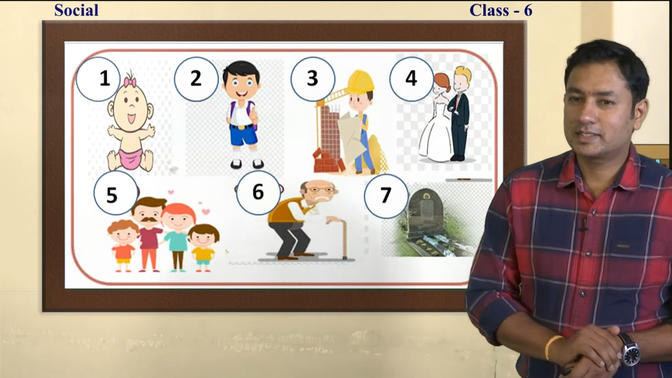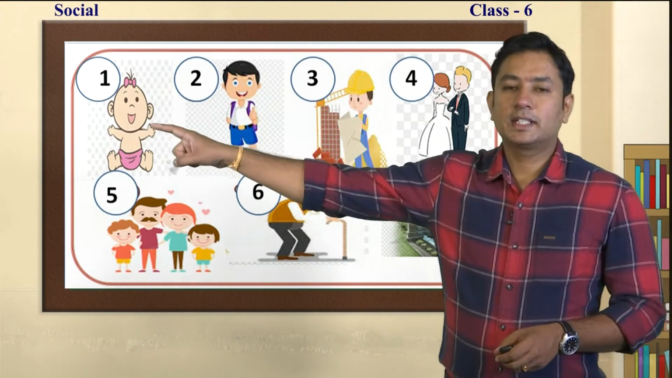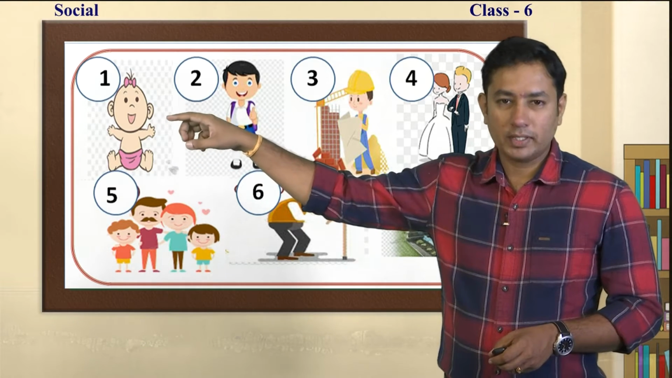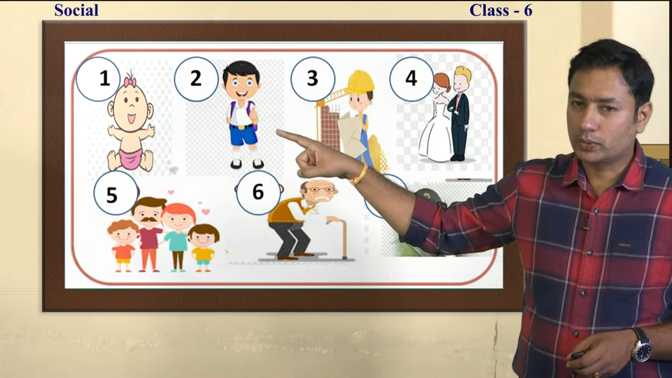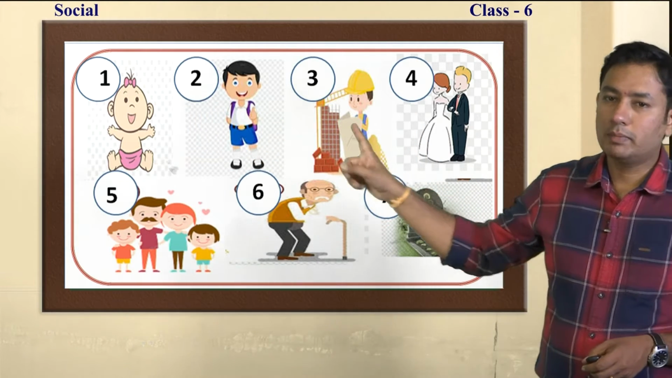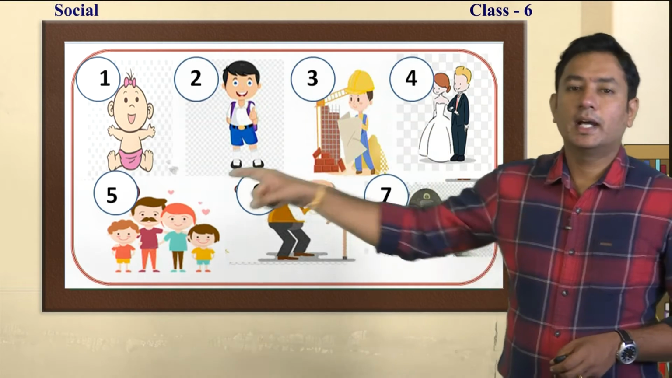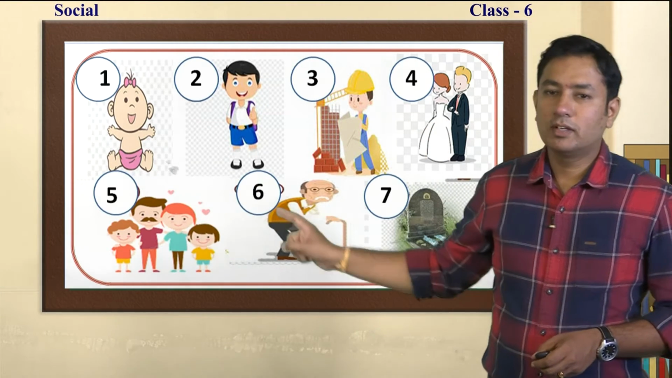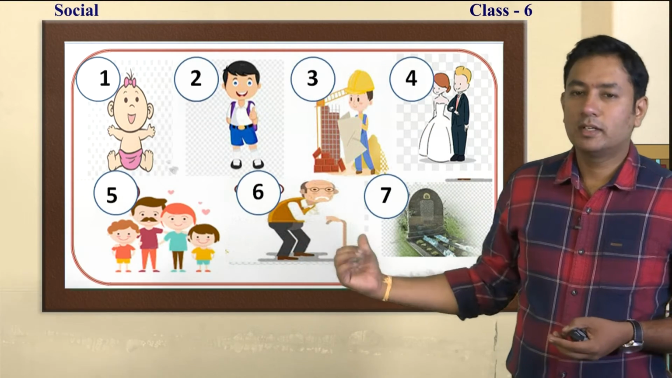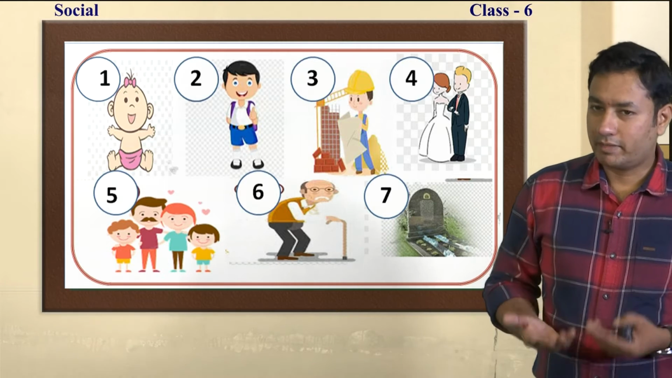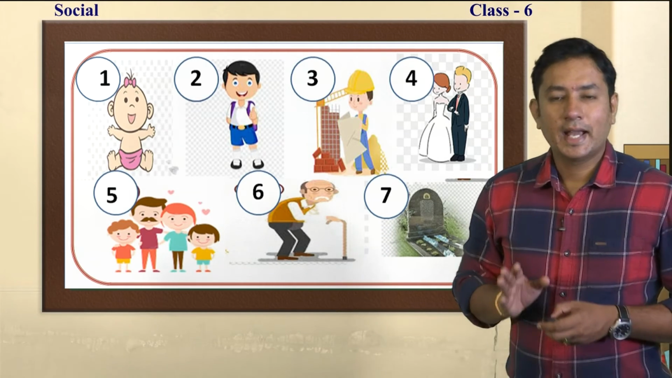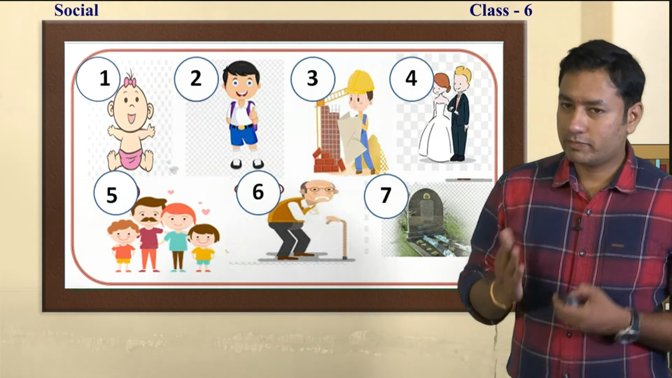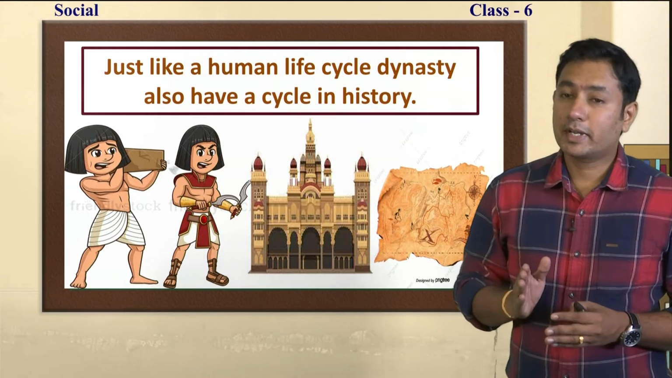See, here is the deal. The first one is a baby, the small one. Next one, he will go to a school, then he will go for a job, then he will get married, and later on he will raise a family. Finally he grows older, finally he goes to the graveyard. This is the life.